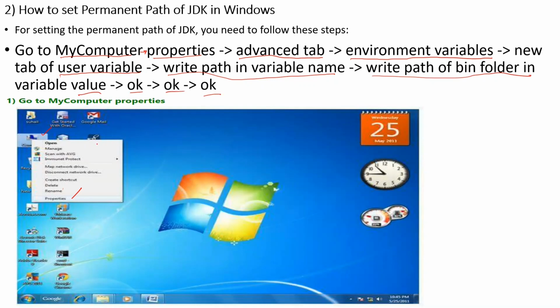Now I'll show you in terms of the screenshot. Please try this and you can execute the program easily. So there is no need to set the path every time. This is enough if you set it the first time.